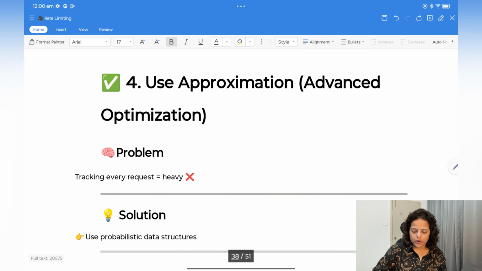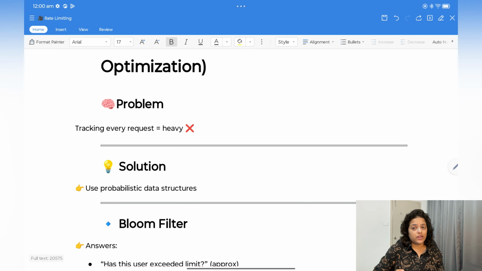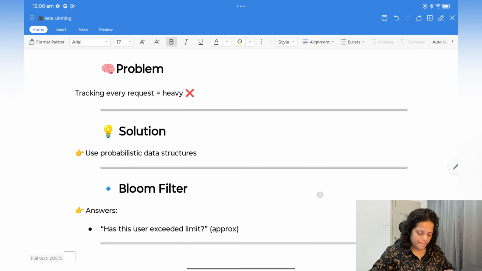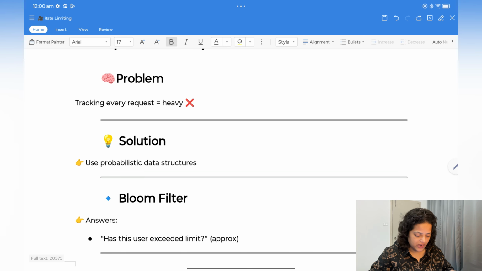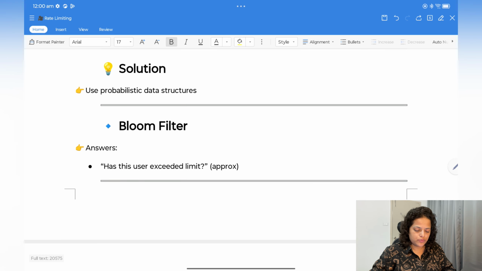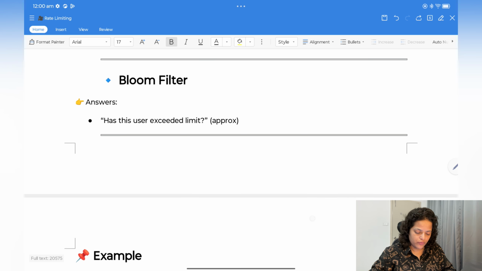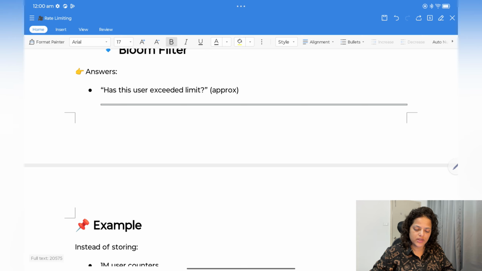Now use approximation. Here you can use a Bloom filter. A Bloom filter is a memory efficient data structure. See, you cannot track each and every request. You are getting 1 million requests per second. You cannot store those requests in a database, it will take lots of memory. So the solution is to use a probabilistic data structure, a Bloom filter: has this user exceeded the limit?